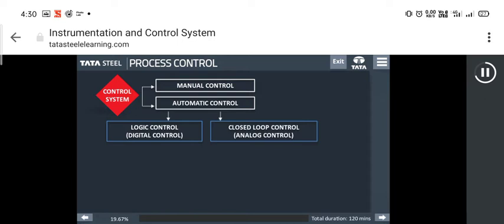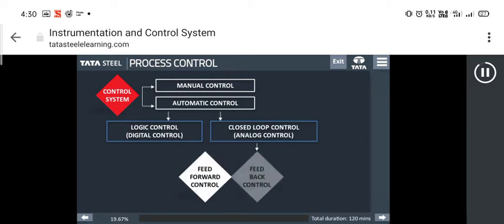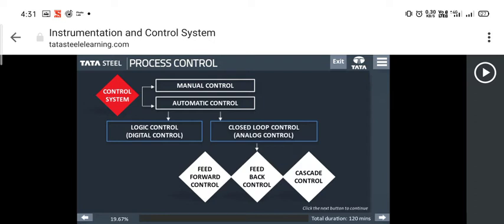Let us now understand the different aspects of process control. Control systems can be of two types: manual control and automatic control. Automatic control makes the control system less dependent on operators. It is further divided into two types: logic control or digital control, and closed loop control or analog control. Closed loop control can be done in three ways, that are feed forward control, feedback control, and cascade control.